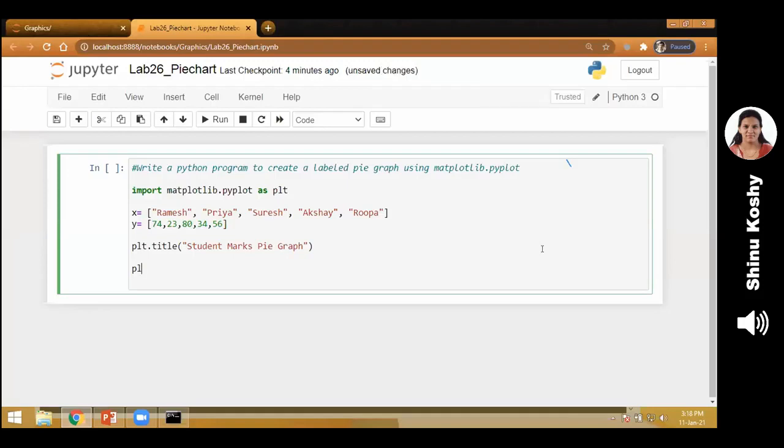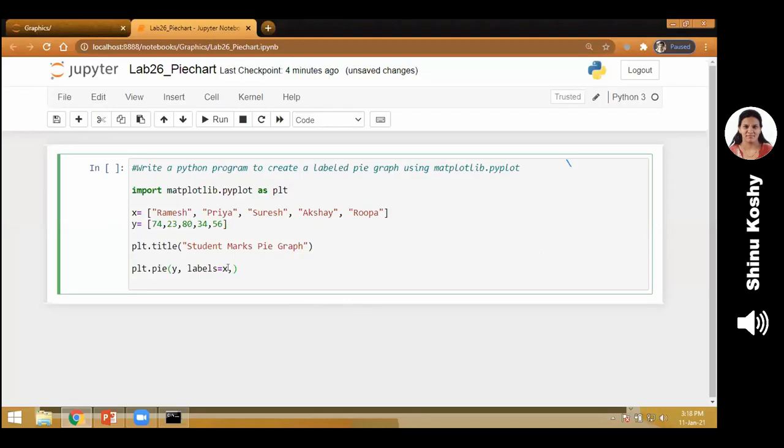Now I'm going to plot the pie chart. How do I plot it? By a function called pie, P-I-E. It belongs to matplotlib, so I'm using plt.pie. Now I'll explain the parameters. First is the y-axis. Here I want the marks to be inside the pie chart. So inside the pie chart, it represents the marks.